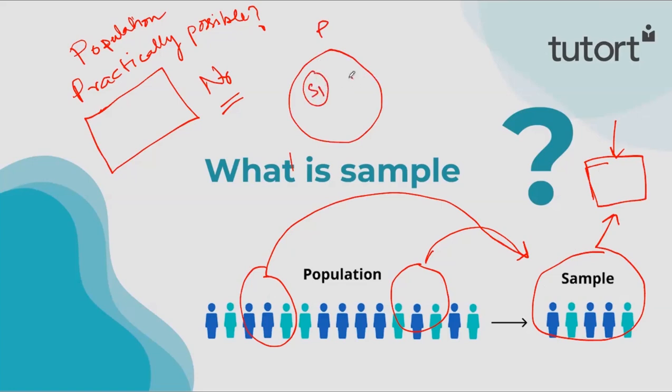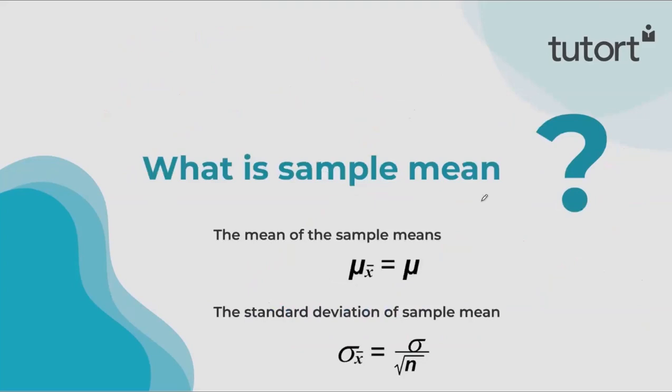Now we can take multiple samples as well: sample 1, sample 2, sample 3, and there are different ways of selecting samples. We will also discuss how to create these samples and the different techniques in later videos. That's how we create a sample, and that's why we need sampling: we cannot deal with the entire data of a population. It's very, very huge to handle, so that's why we go for sampling.